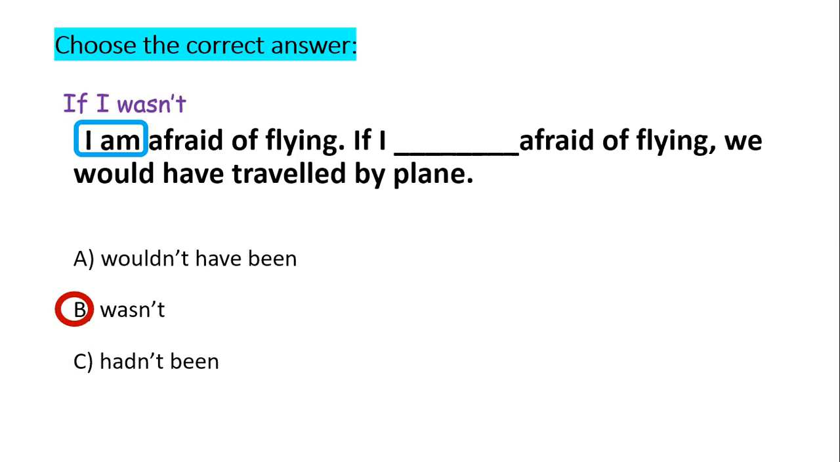The next one is in the past. So it means I'm usually afraid of flying all the time. This is my nature, and it's a present simple tense. I mean, the meaning is in the present, but actually something happened in the past because of that, which is that we decided not to travel by plane, right?